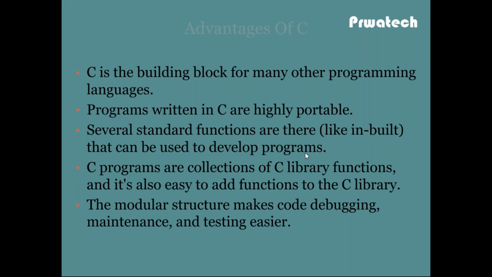math.h. This is one standard library in C. It contains sqrt, the square root function, pow, the power function, modulus function, cos, sine, tangent functions, cos inverse, sine inverse, tan inverse functions. So these are functions inbuilt in C. So the developer doesn't need to bother about implementing these functions. Suppose square root of 25. If you use sqrt of 25, automatically you will get the result.